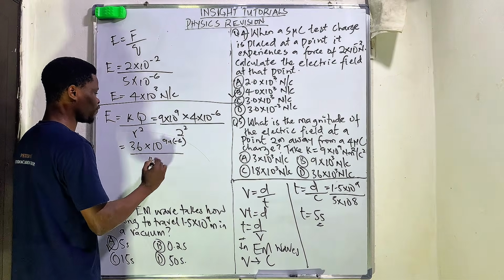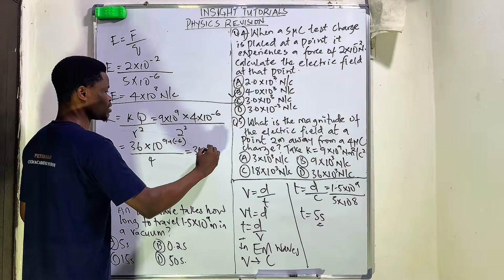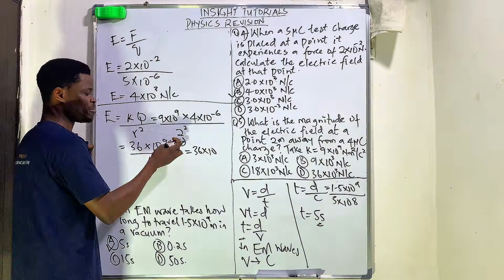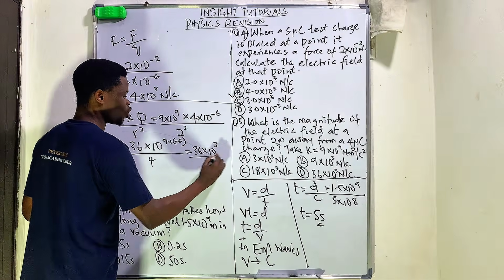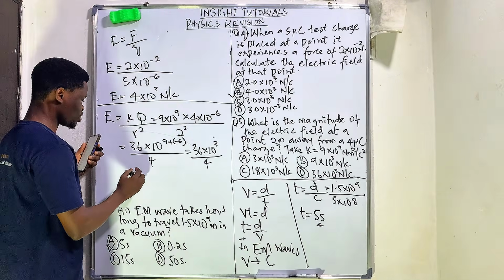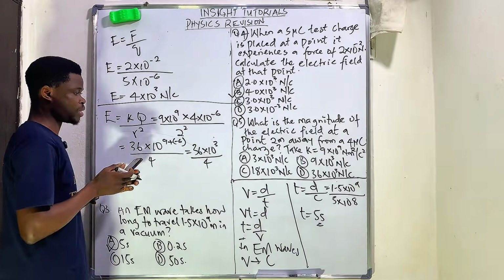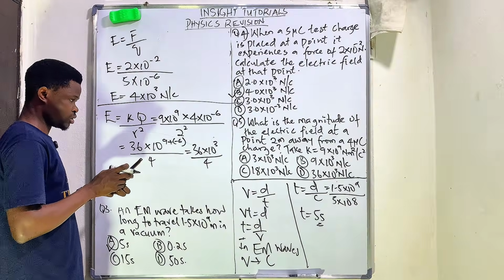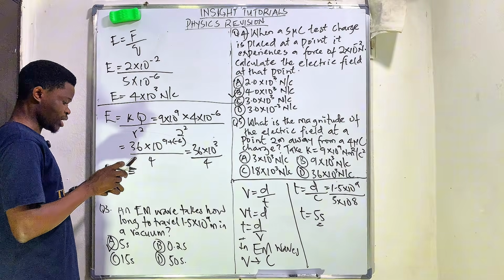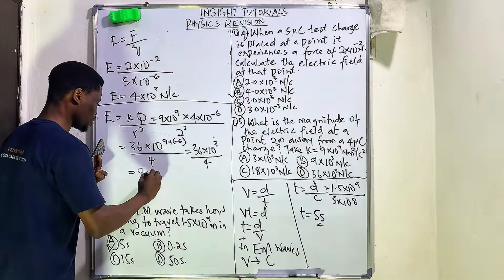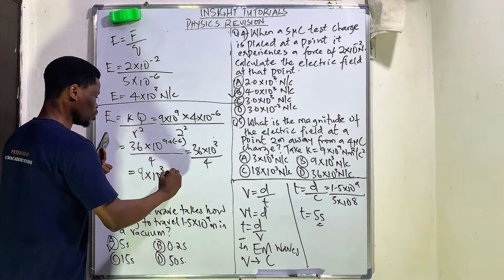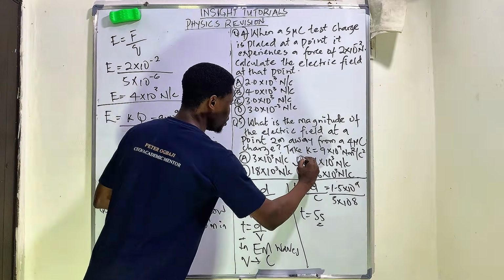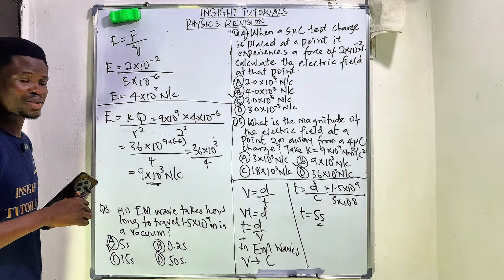All over this is what? 4. So it happened that this is 36 times 10 raised to the power of plus times minus becomes minus. 9 minus 6, that's going to be 3. All over this is 4. So this is equals to, when we do 36 times 10 raised to the power of 3 divided by 4, our answer is 9 times 10 raised to the power of 3 Newton per coulomb. So it happens that option B is the correct answer. Go to the next other question.